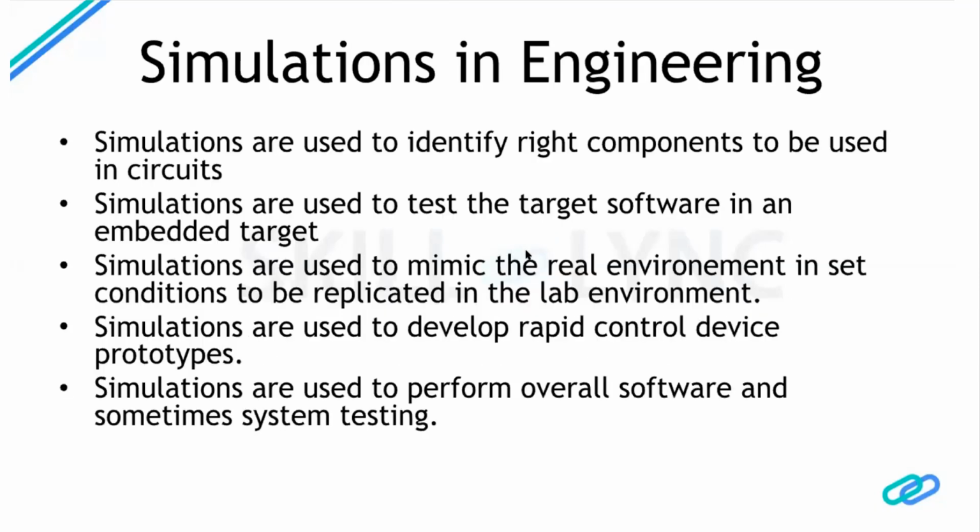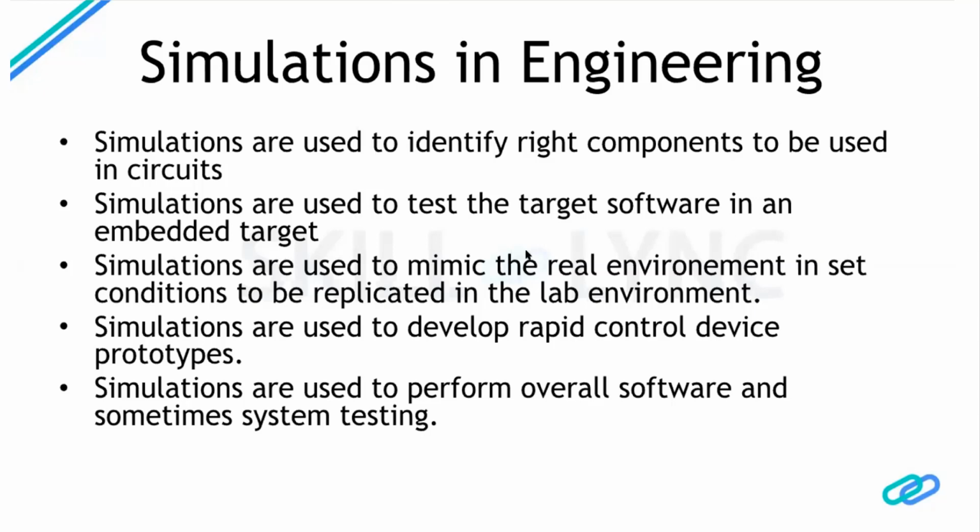Simulations have more than a few uses in the engineering industry. In the electrical industry, they are basically used to perform component level simulation to identify, localize, or find the correct components under a given tolerance value. They are used to perform testing on software that goes on the embedded target. This embedded target is basically the control unit for most of the electrical equipment. Simulations are used to mimic the real world environment and set the conditions that can be replicated in the lab.